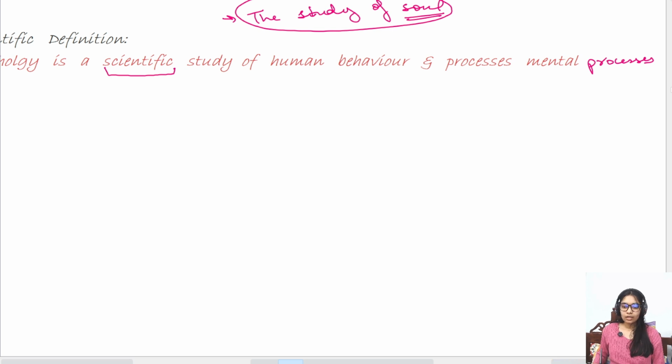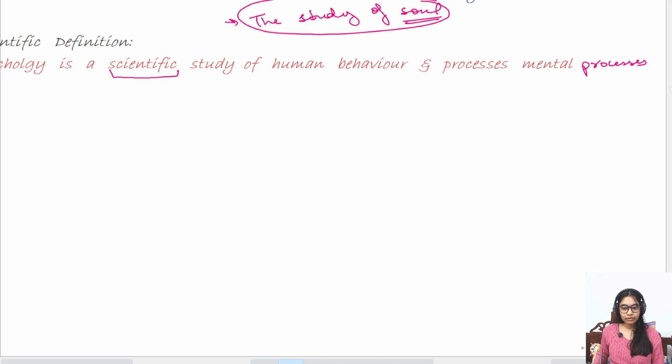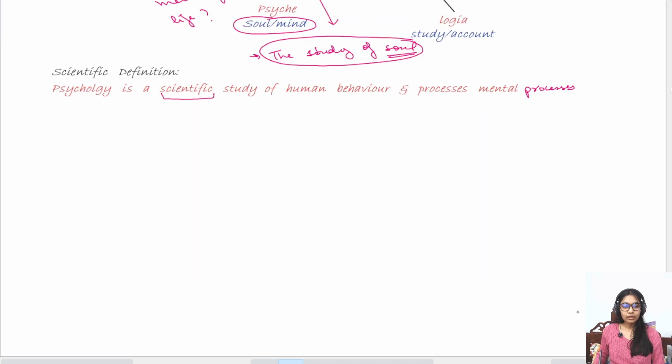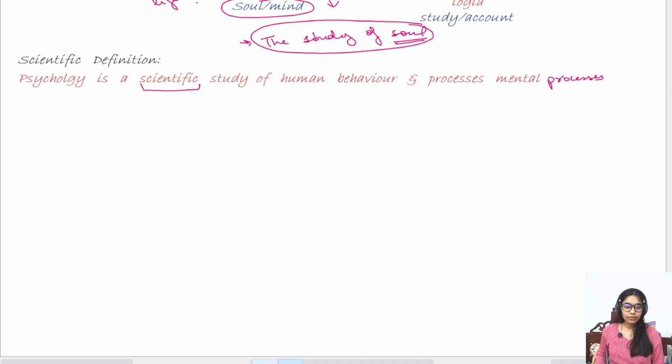Okay? So psychology क्या है? एक scientific study है. किस-किसकी? Human behavior की and your mental processes. So कितने components है इसमें? There are 3 components. Scientific study, one component. Second is your human behavior, and third is your mental processes. Now, when I say scientific study, what does that mean? Scientific study basically means that it has some systematic order that we have to follow.